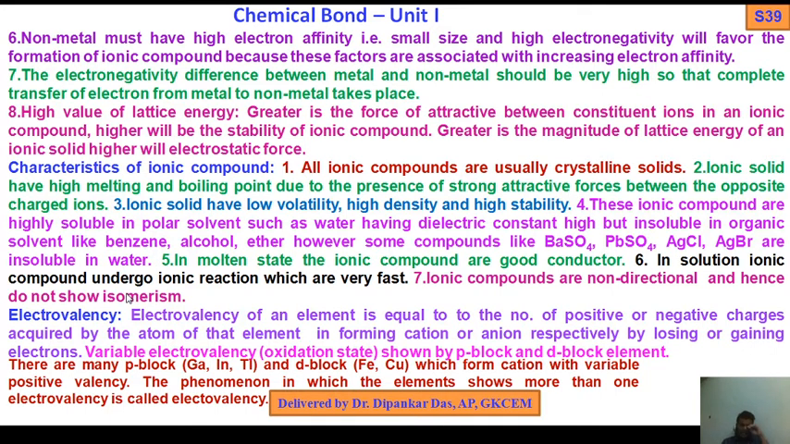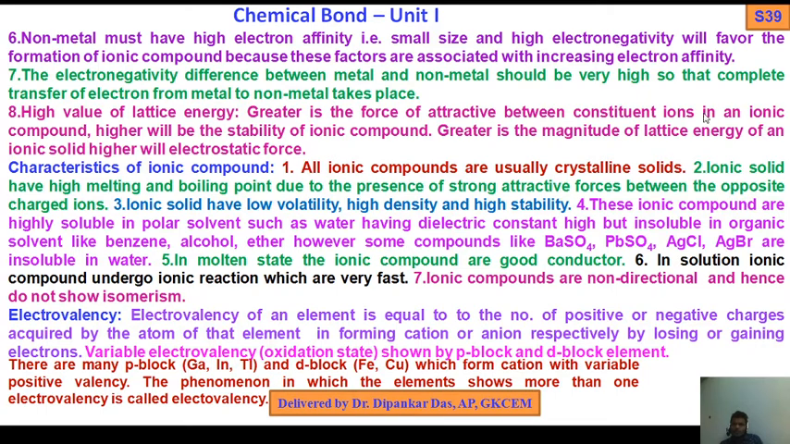Number 5. In molten state, the ionic compounds are good conductor. 6. In solution, ionic compounds undergo ionic reactions which are very fast. NaCl gives Na+ and Cl-. Very fast.